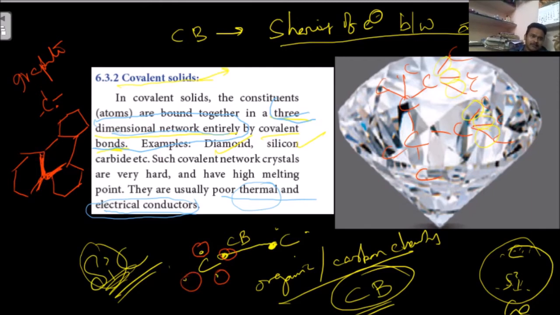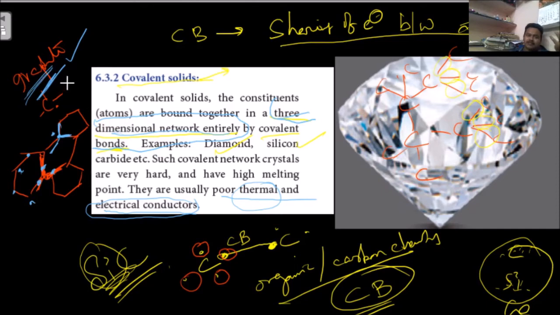In graphite, you observe this carbon: this side one bond, this side one bond, this side one bond, only three bonds. So one electron is remaining. Each carbon has one valence electron. So diamond does not conduct electricity, but graphite can conduct electricity due to the free electron available, otherwise delocalized or pi electron at each carbon. So it is a good conductor of electricity.